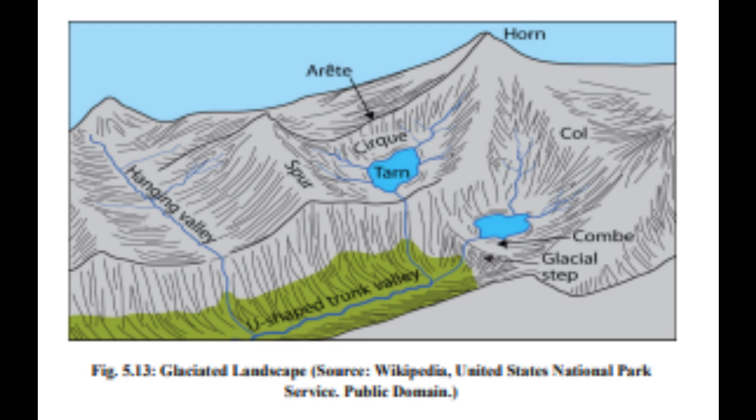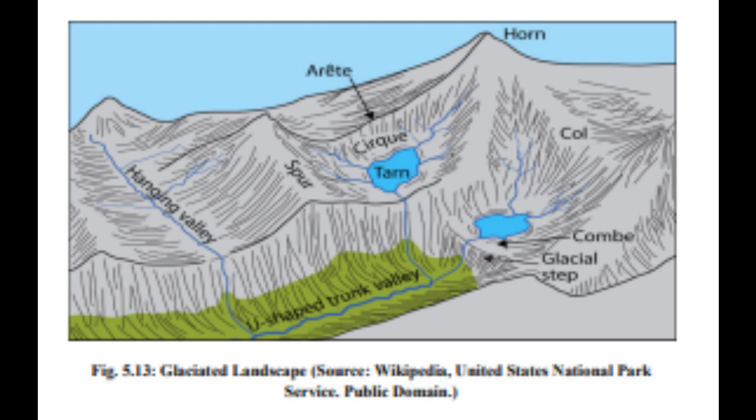Several distinct features are developed by glaciers. They can be classified under 2 broad categories: I. Erosional features and II. Depositional features. 5.4.1 Erosional features. All the erosional features are the creation of erosion. They are mostly developed in alpine glacier regions or in mountains. There are several landforms created by erosional action of the glaciers.